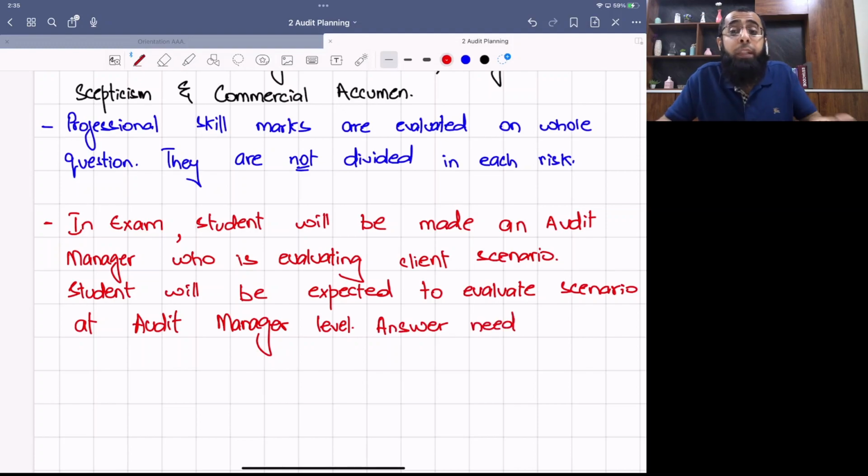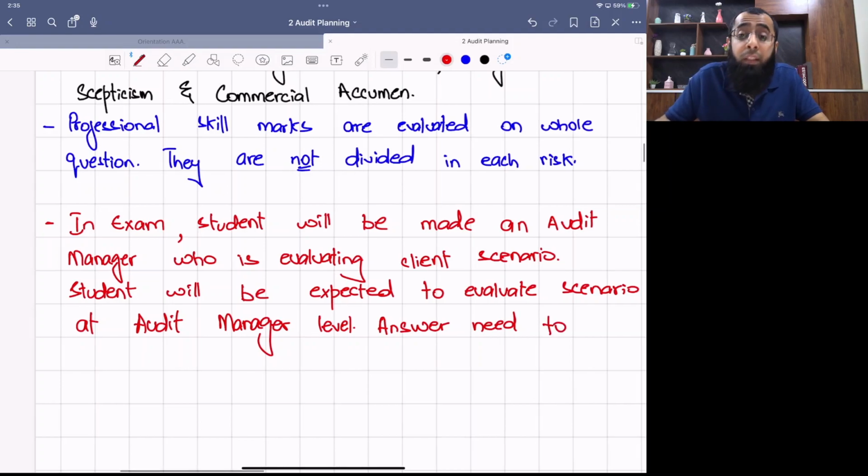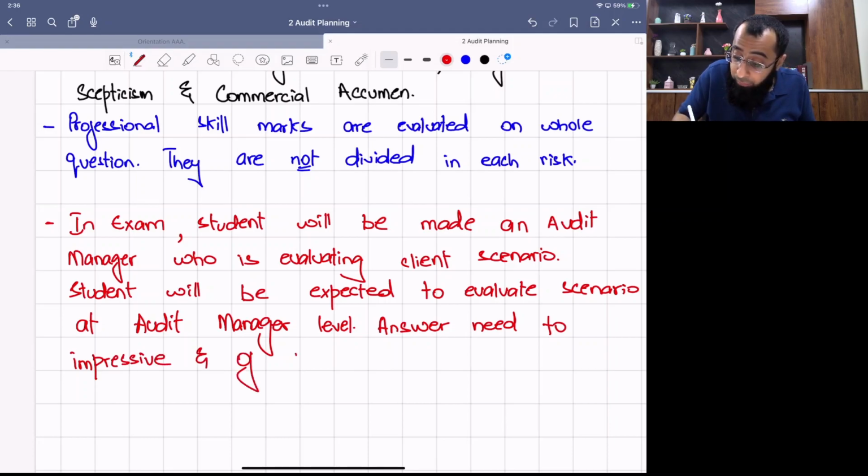Now, many of the students who are doing exam at this level are either not doing any job or they are at junior level. So how they will learn to write these impressive answers? For that, the only solution is practice and tutor feedback. You will write answers and send me for marking and feedback. I will check you and tell you, okay, here you need to improve, here you have to make your answer impressive. Answer need to be impressive and of manager level, not of a junior level or a supervisor level.